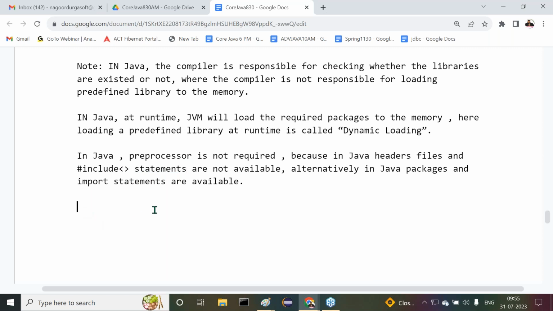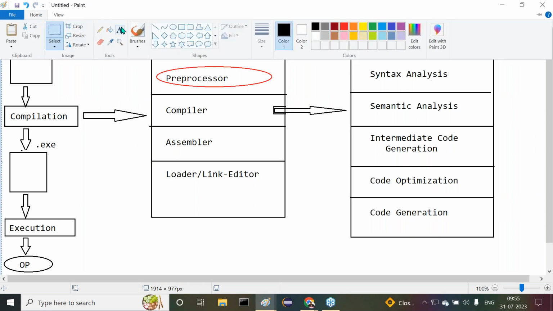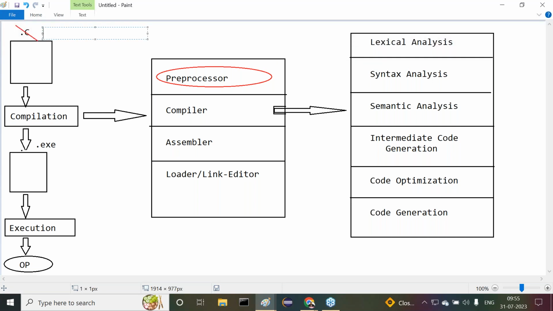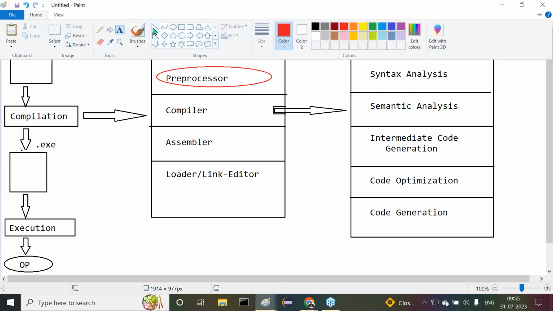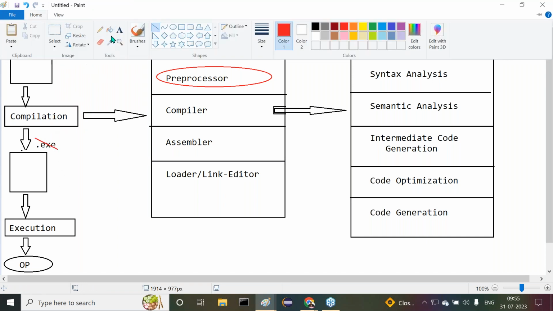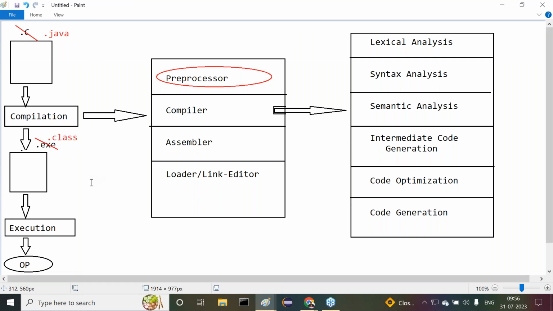All right, sir. Now I want to give a diagram here. This diagram I prepared as per C. I want to convert the same diagram from C to Java. What changes do we require now? First of all, that file is not a .c file. That file should be .java. After compilation of a C program, we get a .exe file. But after compilation of the Java program, what are we getting? In the case of Java, we get .class files. In the case of C, .exe files.